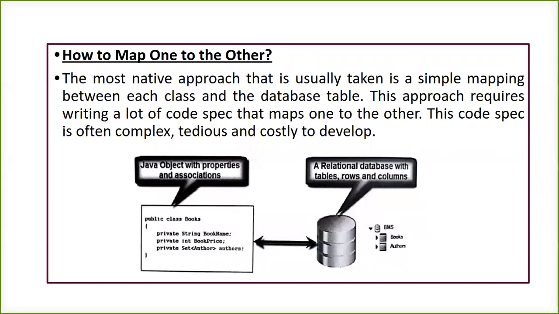Now how are you going to map one object oriented model to another, that is your relational database? The most native approach you can usually take is also considered a simple mapping technique which we can apply between your class and the database tables. This approach is going to require writing a lot of code specification, which is going to help us map one language to the database. This code specification can be complex, tedious and costly to the developer.